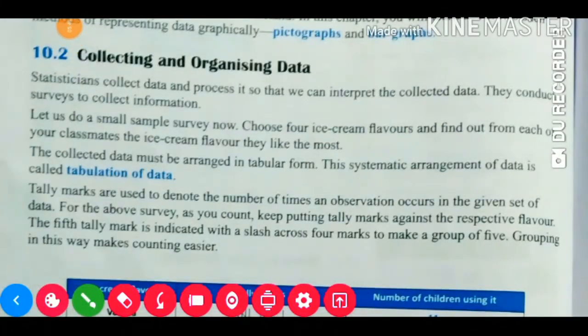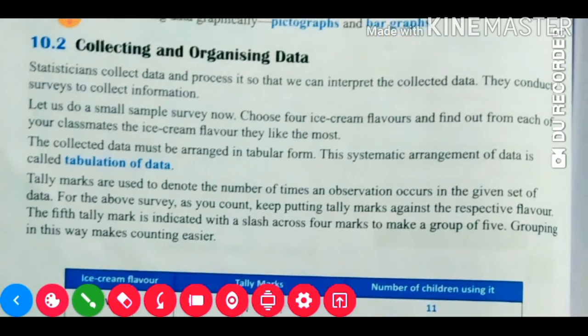Collecting and organizing data. Statisticians collect data and process it so that we can interpret the collected data. They conduct surveys to collect information. They may come to our school and collect information, or they may go to a shopping mall and collect information, like how many customers are coming into this shopping mall from 10 a.m. to 11 a.m. Like this, they are able to collect information. For this reason, they conduct surveys.